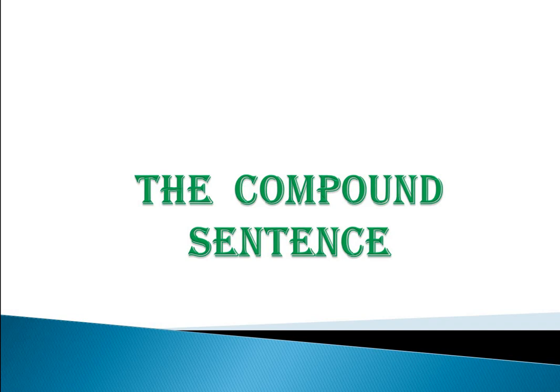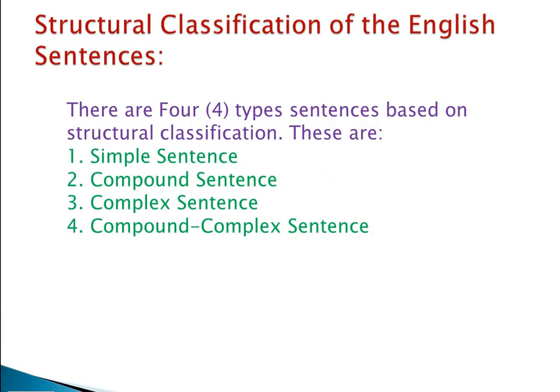But before this, I want to tell you how many types of sentences there are on the basis of structural classification. Dear students, there are four types of sentences based on structural classification, and these are simple sentence, compound sentence, complex sentence and compound complex sentence. As I have told you earlier, our today's topic is the compound sentence, but before this I want to tell you about the simple sentence.